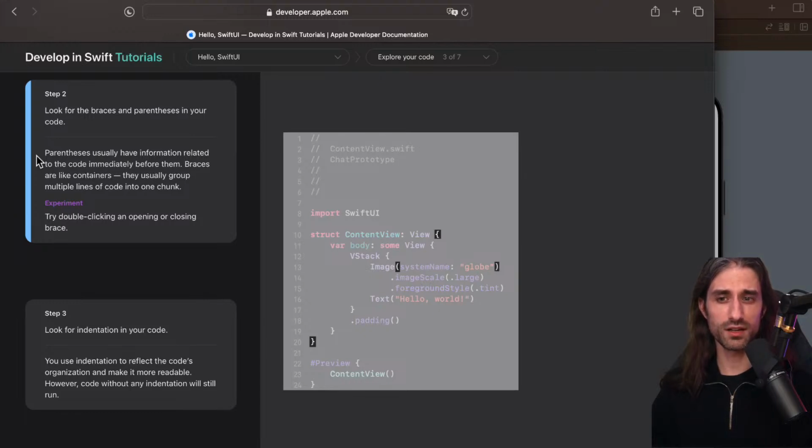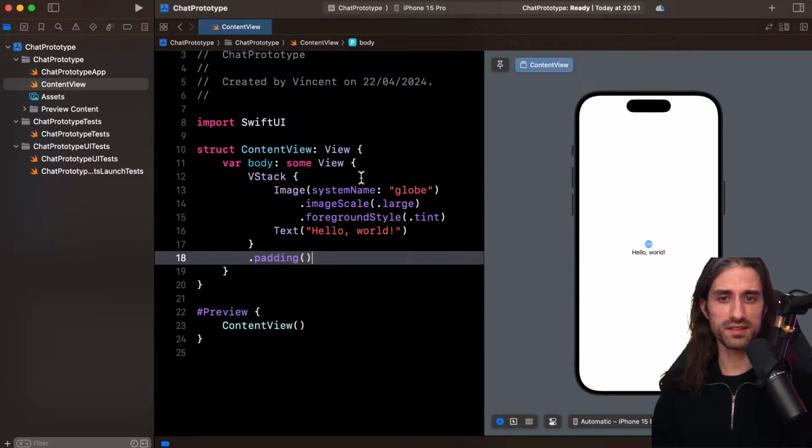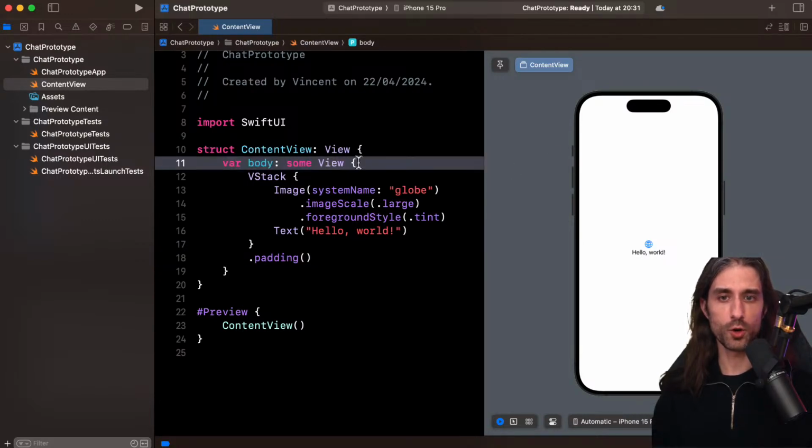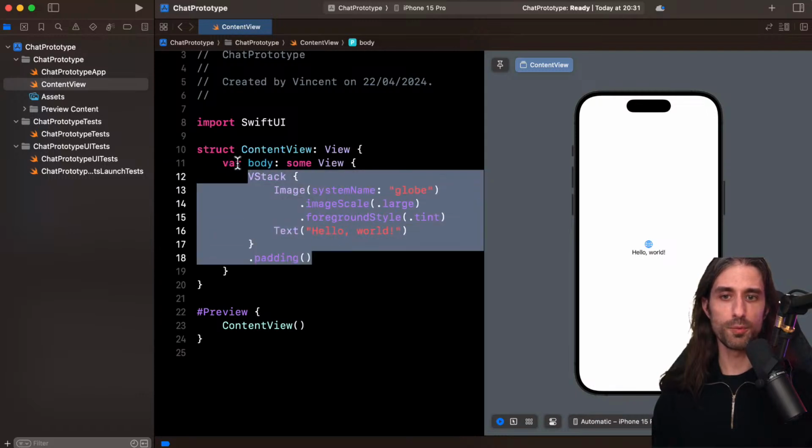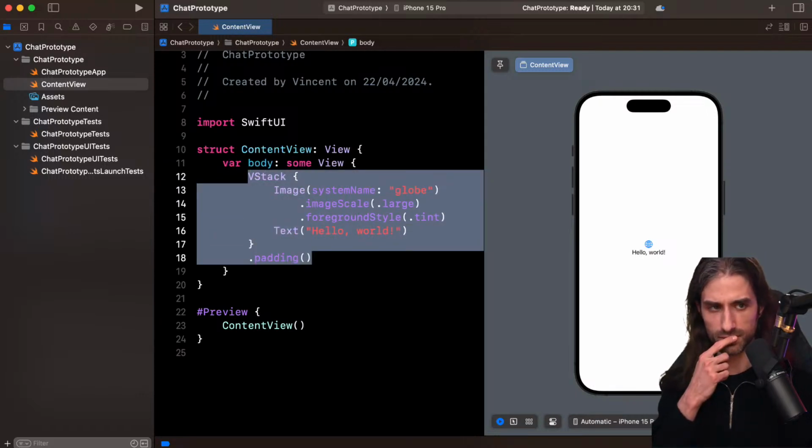Braces are like containers. They usually group multiple lines of code into one chunk, and the word we use to describe this chunk is often a scope. So the curly braces define a scope of code. For instance, here we have a scope of code: this is the code that is inside the property called body.